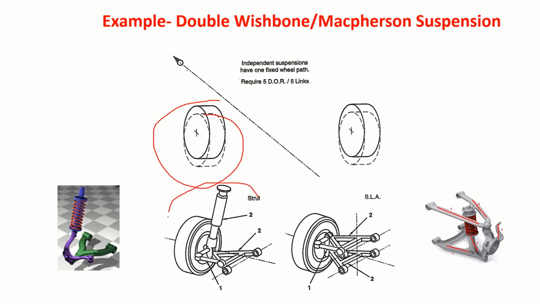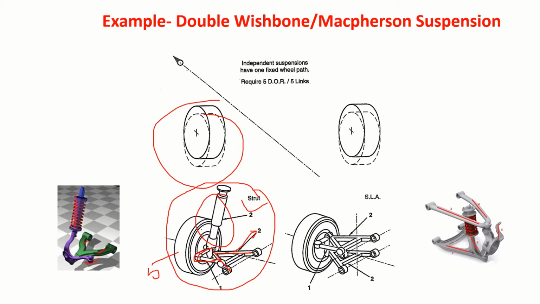We look at this: a MacPherson strut. This kind of suspension I have used. Here I have used an E-arm. As I mentioned, it is equivalent to 2 links. A MacPherson strut is also equivalent to 2 links. Then you have a steering arm, another link. Totally you are using 5 links. You can see here 1, 2, 3 and these 2, 5.